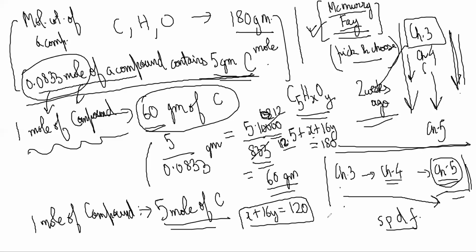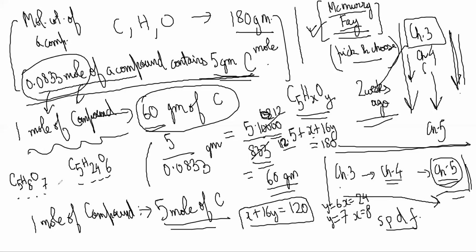If Y is equal to 7, X is equal to 8 is fitting. Yeah, it's fitting. If Y is equal to 6, X is equal to 24 will fit, right? So the possible formulas that we are getting are, one is C5H8O7. One is C5H24O6, right? There are many possible formulas.